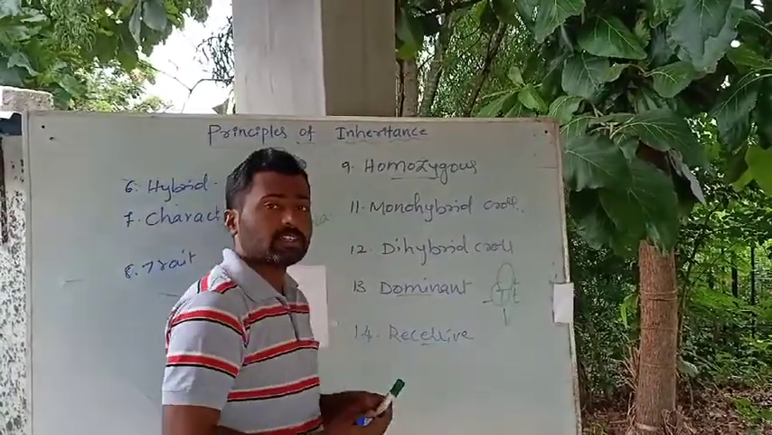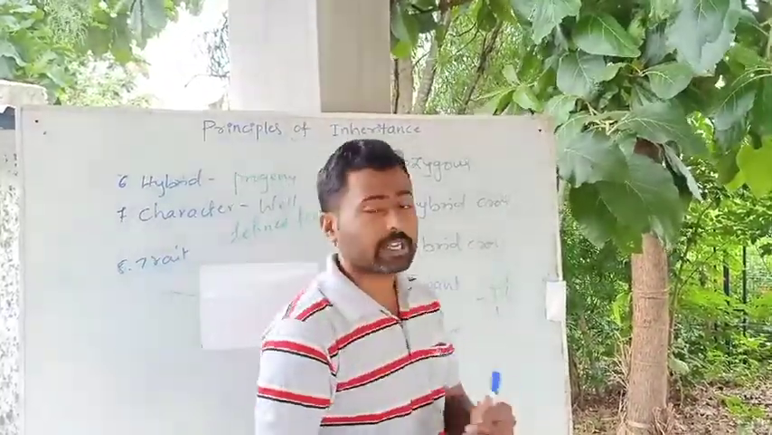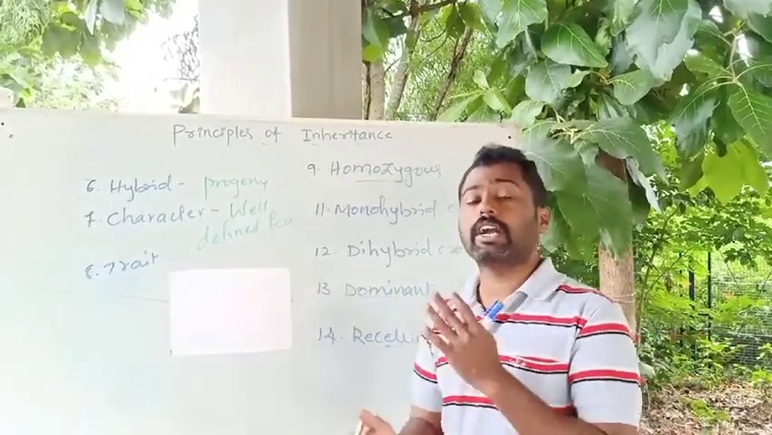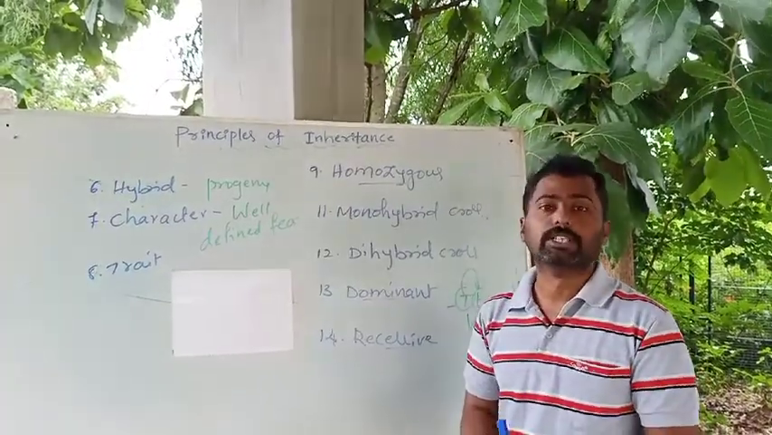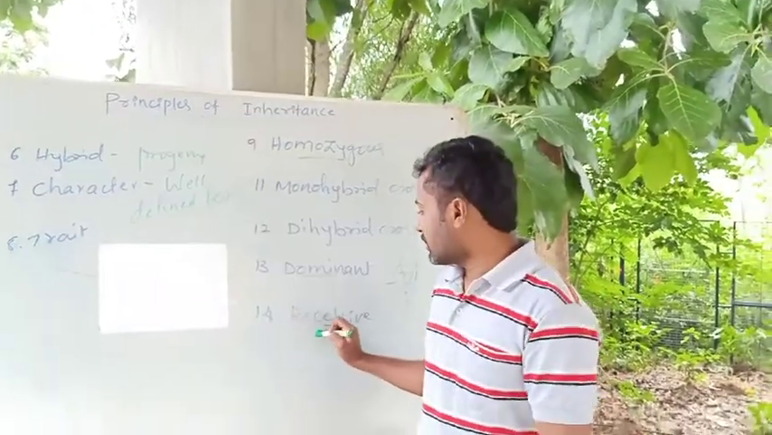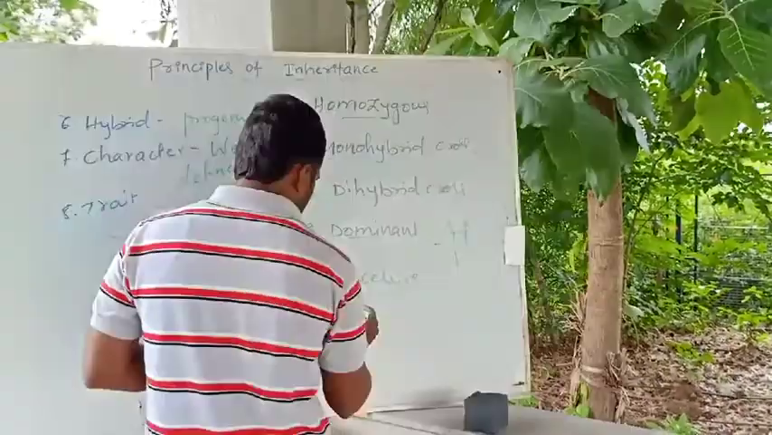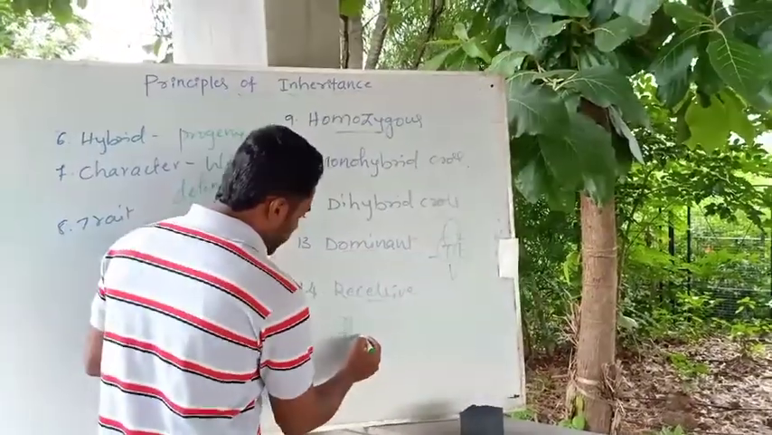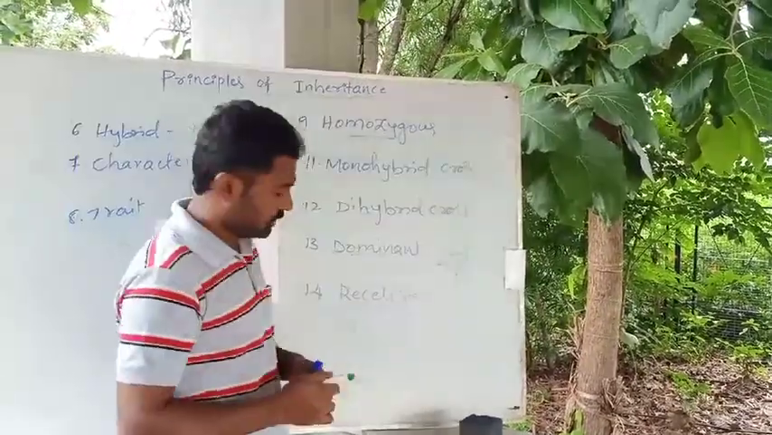Recessive character or a recessive factor. The recessive factor or character that fails to express in the hybrid, or the character that cannot be seen in the hybrid, is called a recessive character or recessive factor. The factor that fails to express in the hybrid is called a recessive character or a recessive factor. Okay. So for example, capital T and small t. Here small t is considered recessive because it fails to express in the hybrid in heterozygous condition.